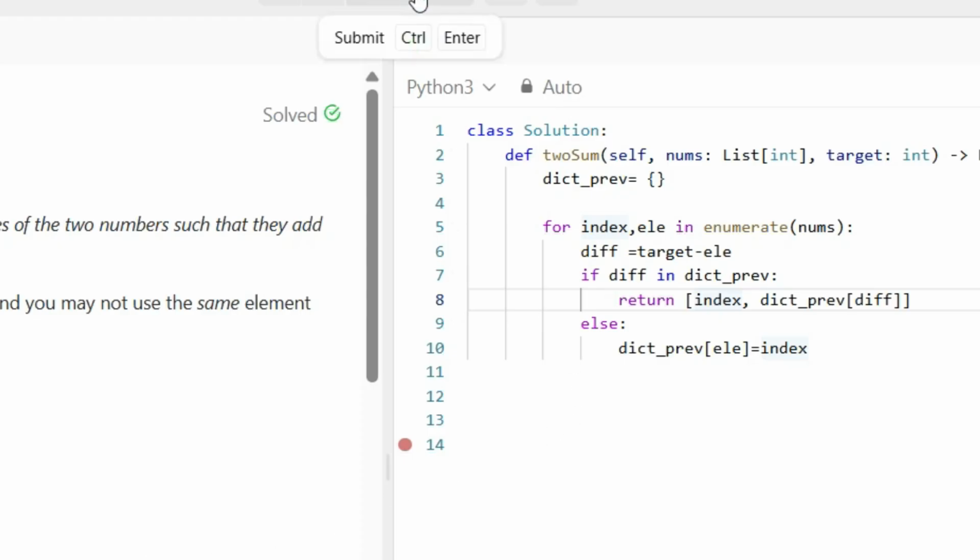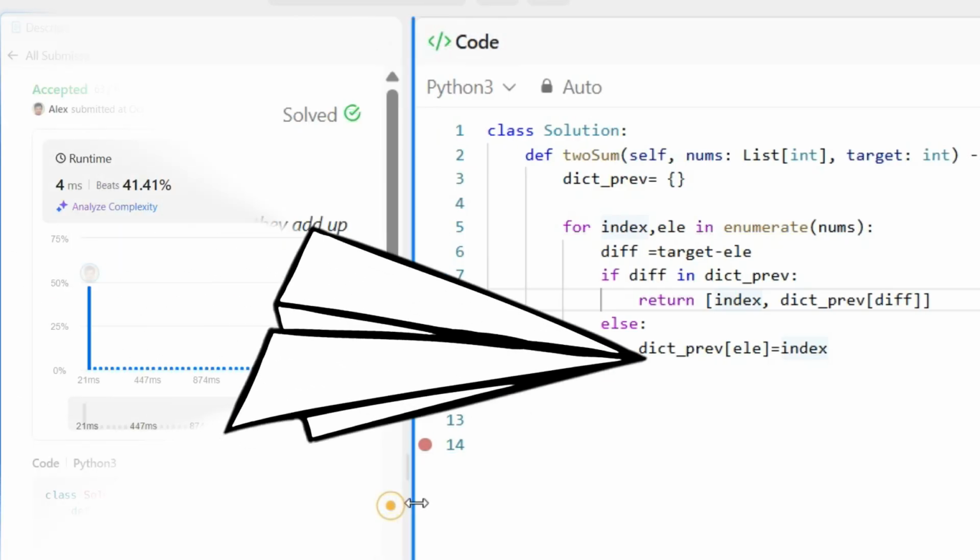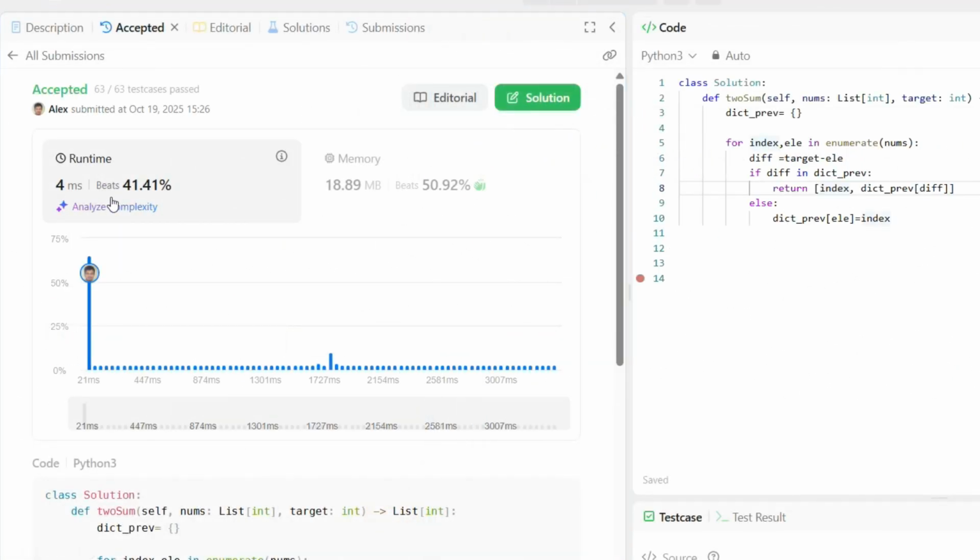It is time to execute the code and see whether it's working or not. Now let me execute it and see. You can see 4 milliseconds, beats 41.41. Now it is time to submit again. Can the runtime change or not? Now you can see 0 milliseconds, beats 100%.